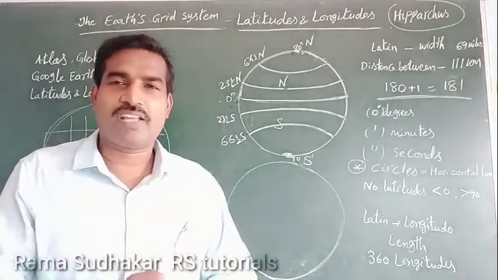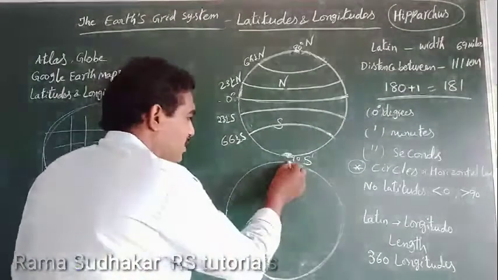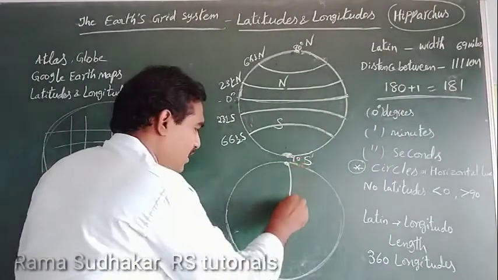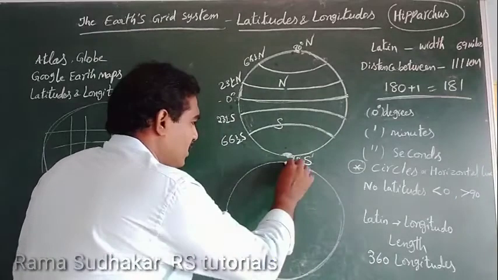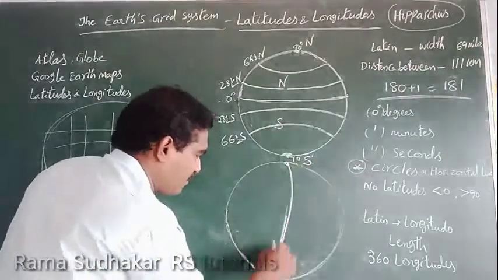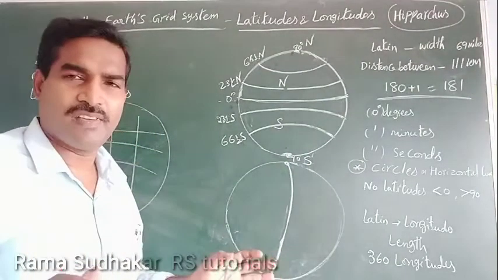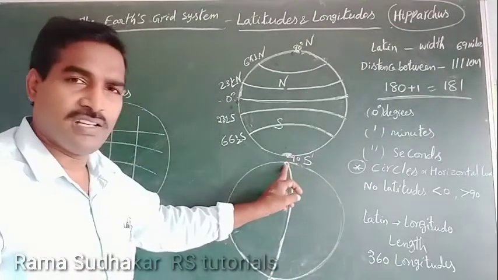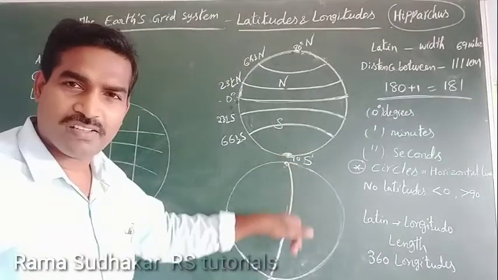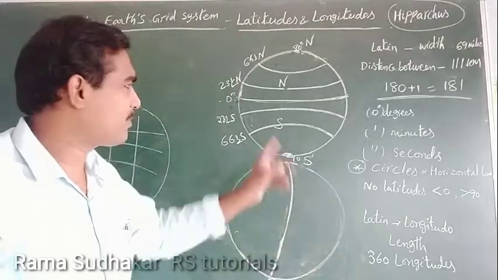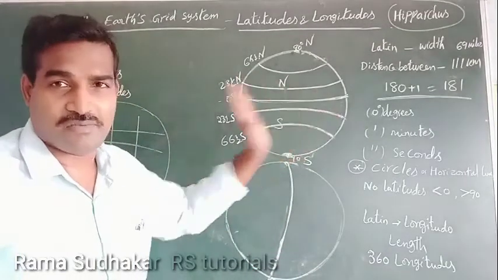Longitudes are also known as meridian lines. This is 0 degree longitude. All the longitudes connect from North Pole to South Pole. All the longitudes cross the latitudes only.